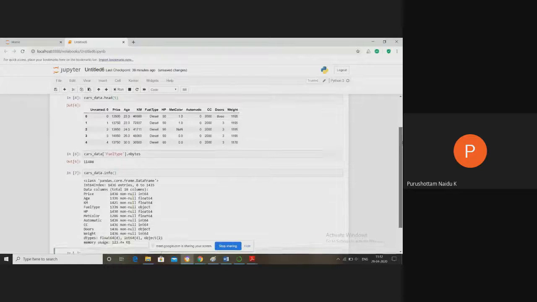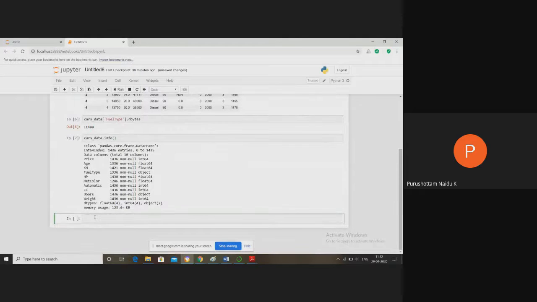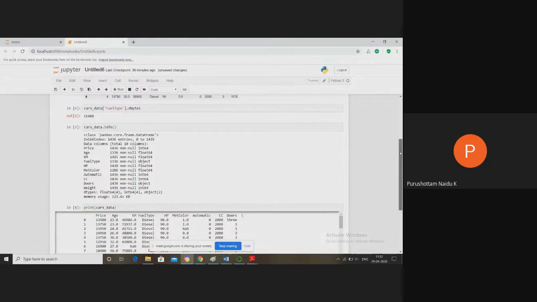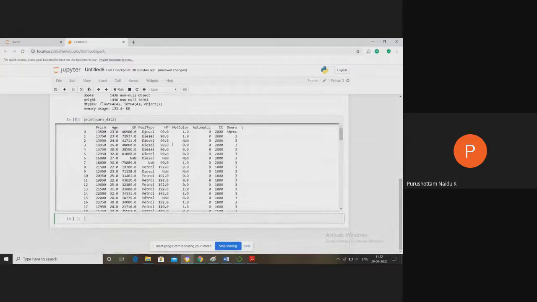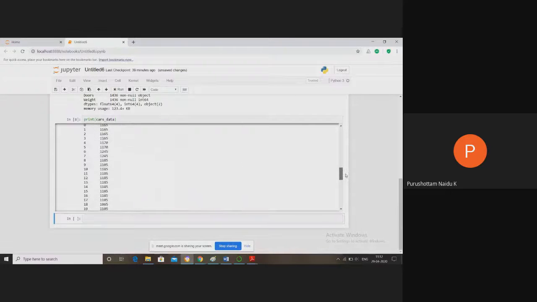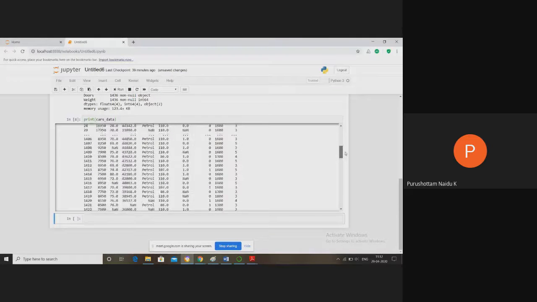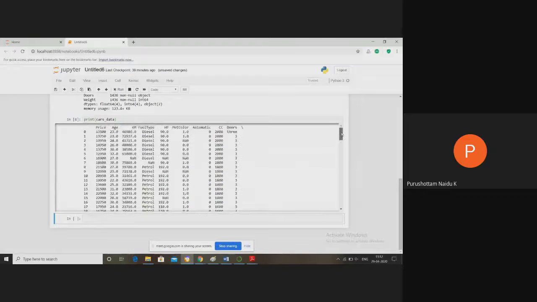Let's see what values we have for the fuel type. I want to display, for example, print cars_data. If you run it, you can see the fuel type has diesel, petrol, and some NaN. That means it has only two values, diesel and petrol.